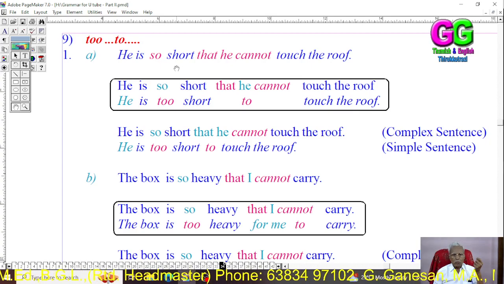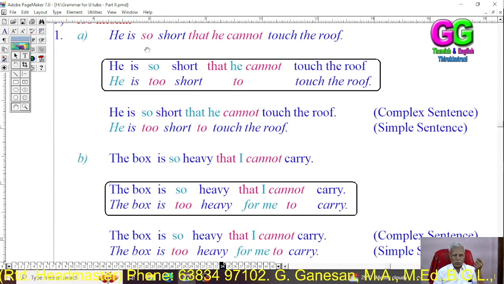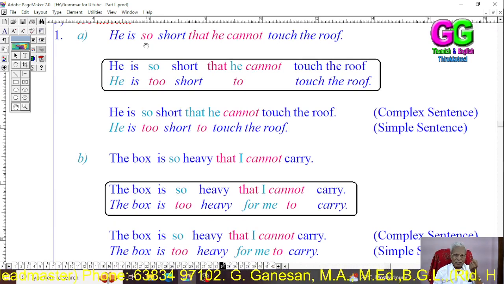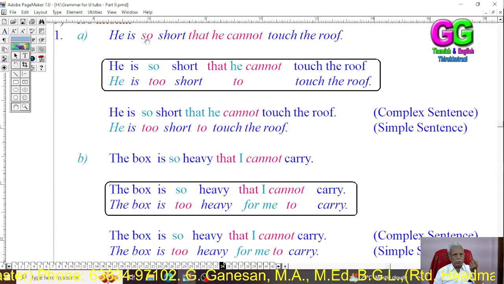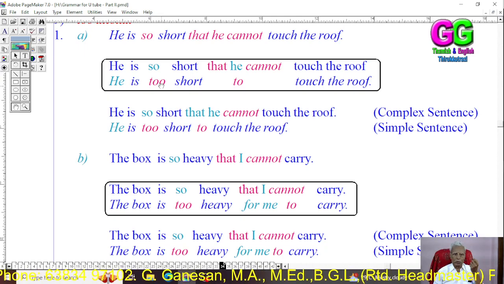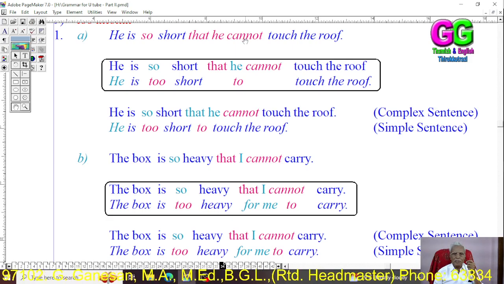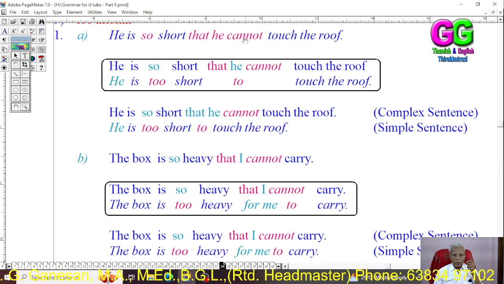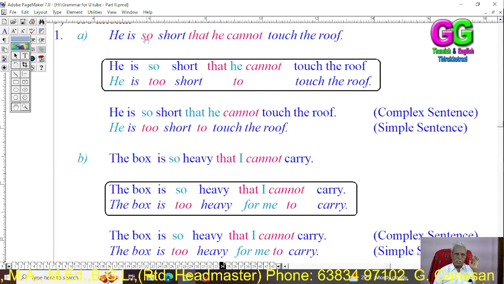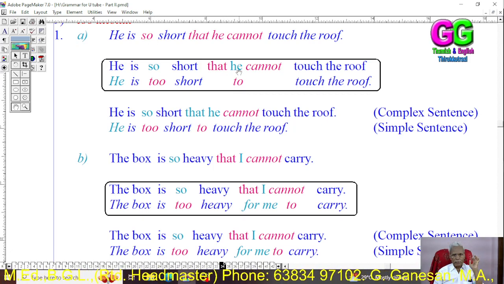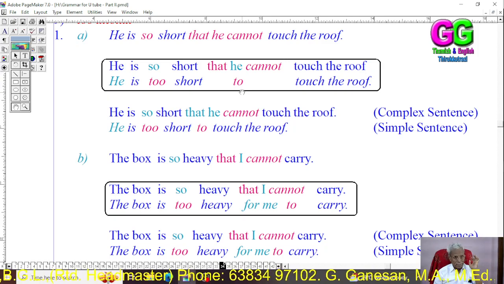He is so short that he cannot touch the roof. So, so short should be reduced to too short. Symbol too. Then, that he cannot: these three words should be removed. Change so to too, and remove that he cannot.